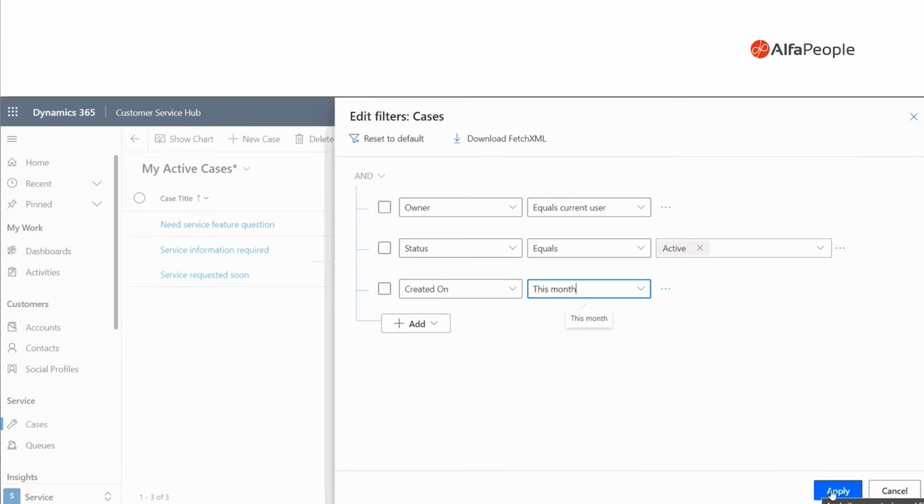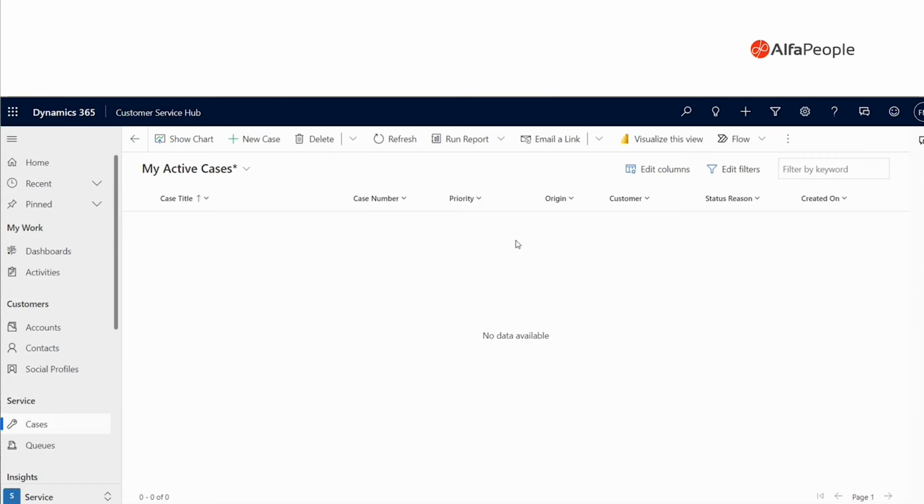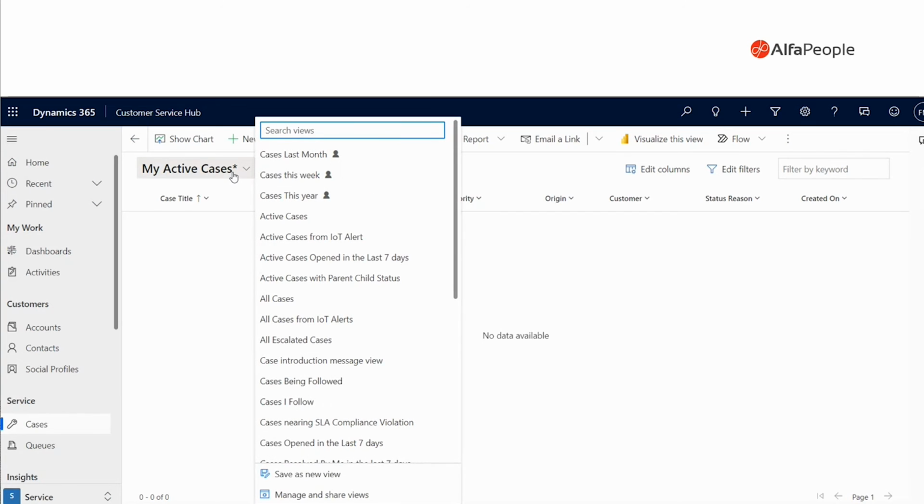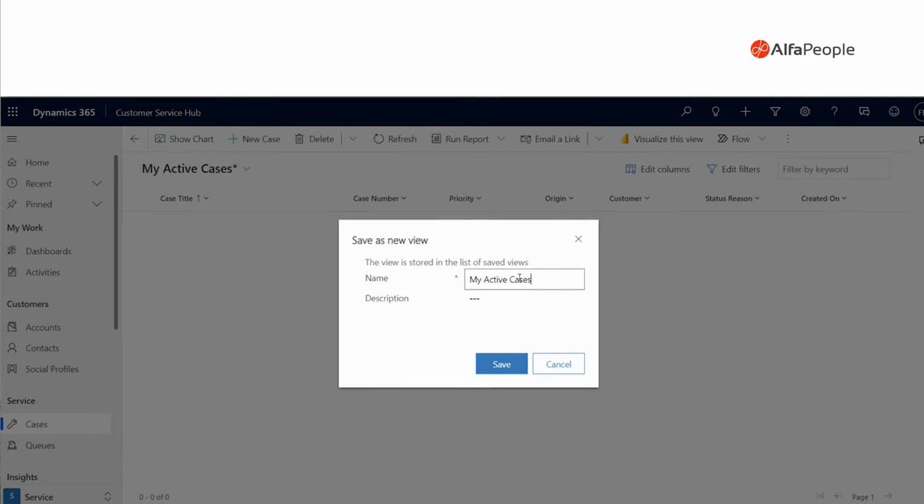I'll click to apply it. When I do that, see that I now have my filter made, and I can save it. So I'll click to save my filter as a new view for me to get this view whenever I want in my app. I will name this filter cases this month.